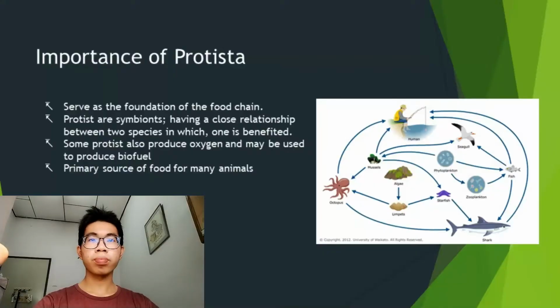Next, I'll be talking about the importance of Protista. They serve as a foundation for the food chain. Protists are symbionts, which means they have a close relationship between two species in which one is benefited. Some protists also produce oxygen and can be used to produce biofuel. Lastly, they are a primary source of food for many animals.